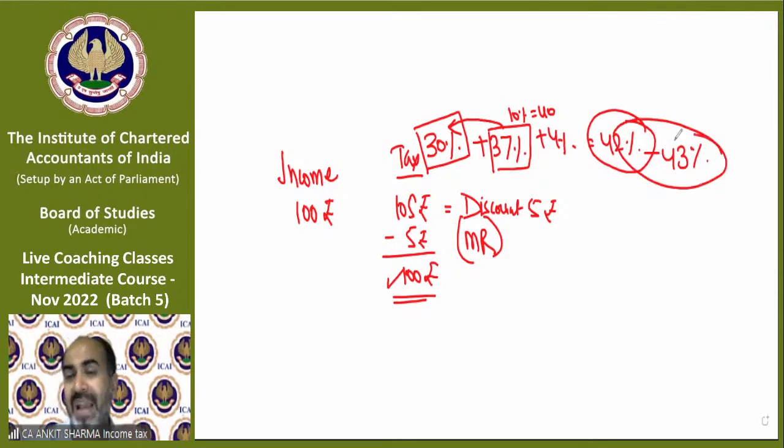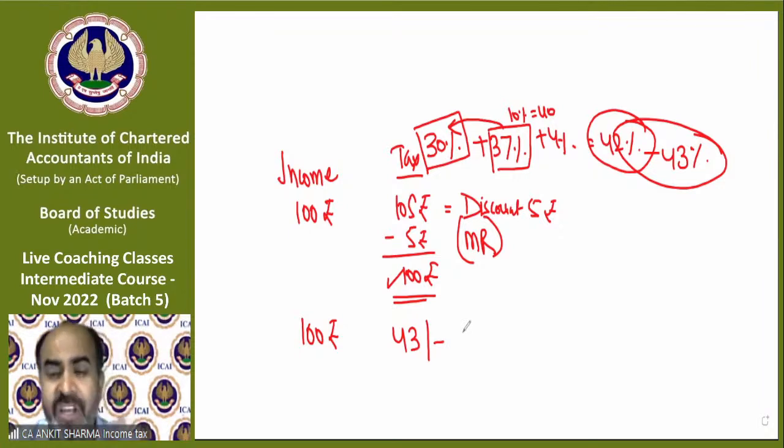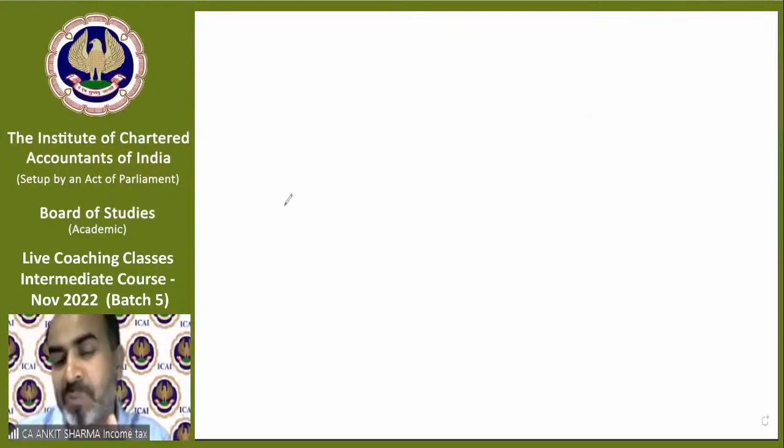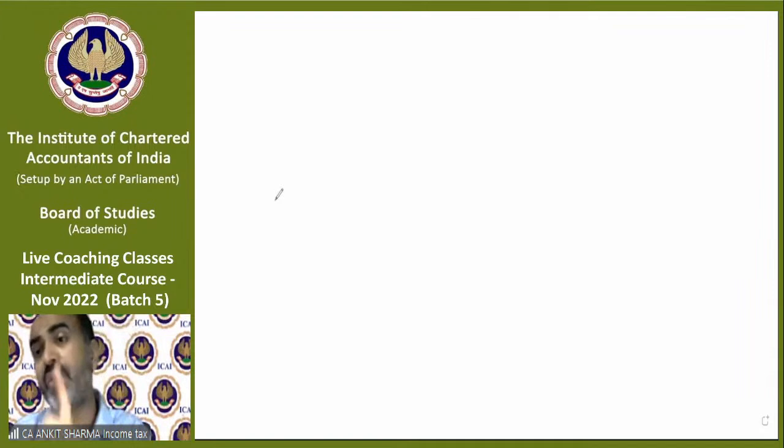So now if the maximum rate of tax can be 43%, then if my income is 100 rupees, tax can be a maximum of 43 rupees. And we are only talking about the tax, not the interest, not the penalty. Marginal relief applies only if the tax is exceeding, and only for white money, not black money. So how will it happen that I have 100 rupees? I'm trying to explain this beautiful marginal relief concept with an example. As soon as I solve the example and we reach the solution, only then will you understand why it happened, how tax can be more than income.